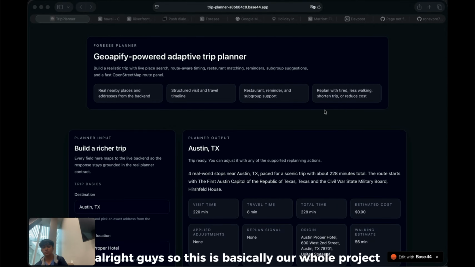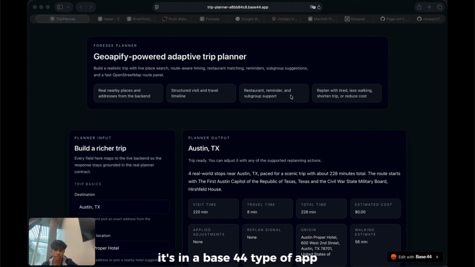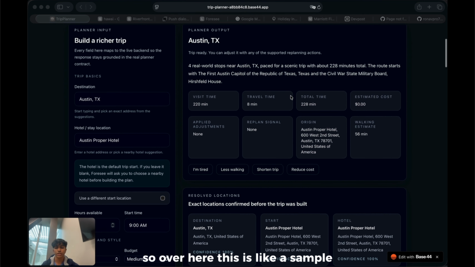Alright guys, so this is basically our whole project. It's in a Base44 type of app that we have coded from the backend by connecting it to the terminal so that we can make it look nice. So over here, this is like a sample.